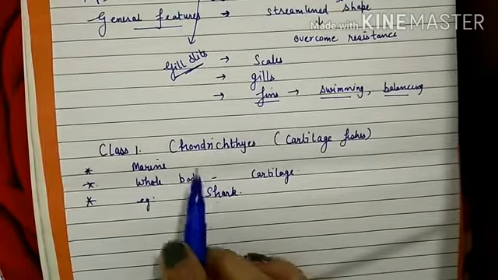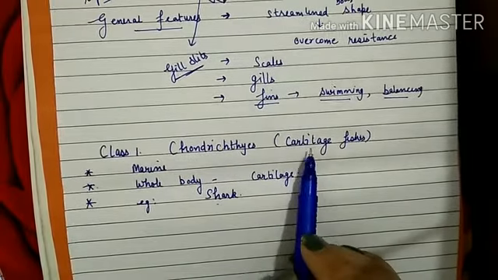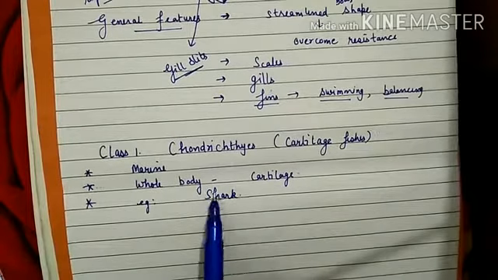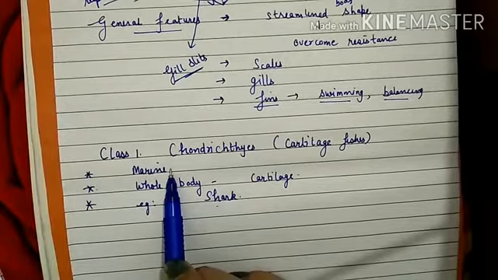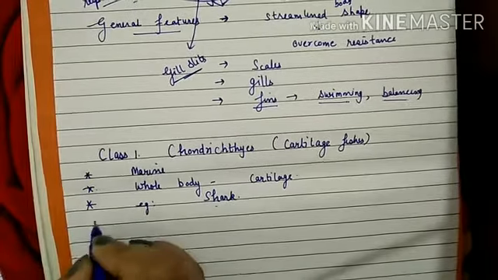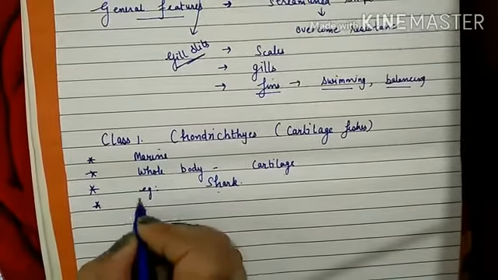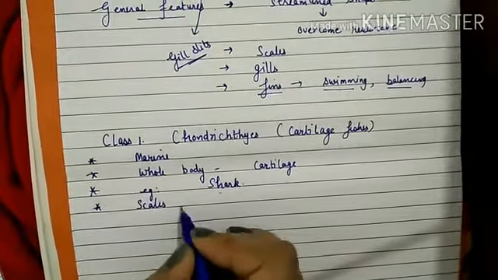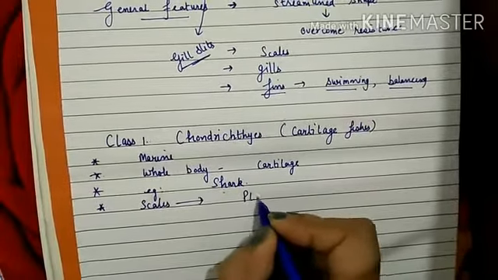So class 1, that is Chondrichthyes, includes the fishes whose endoskeleton is made up of cartilage and they are found in sea water. And there is a presence of scales, and you should remember these scales are named as placoid scales.